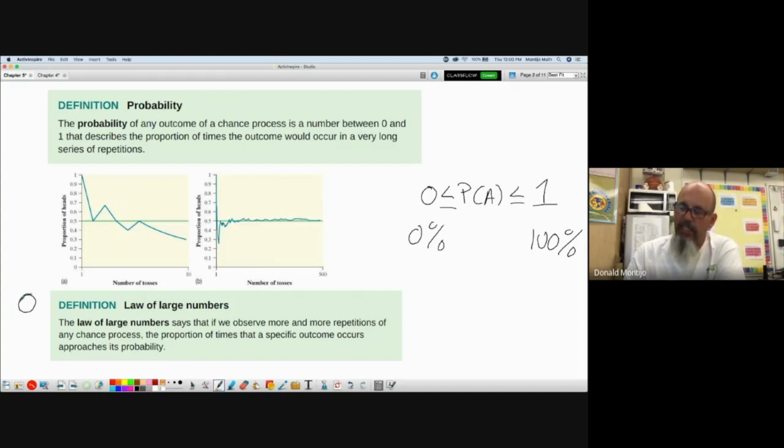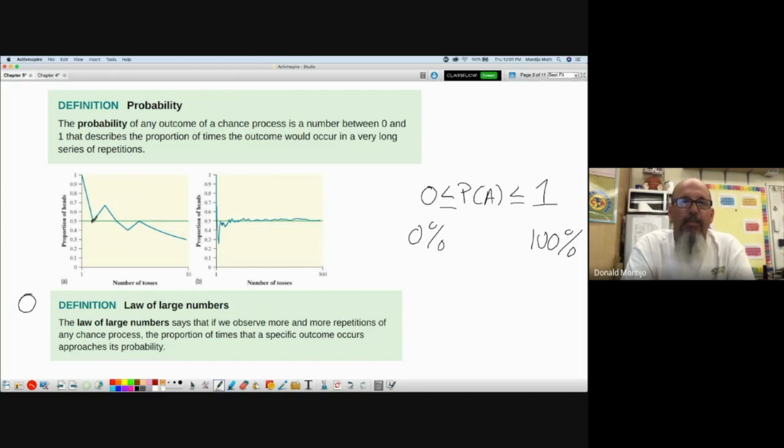So as we start to flip the coin more, if we flip the coin twice and we had 1 heads and 1 tails, well, then we'd be at 50%. But on the third flip, there's no way to get back to 50%. But as you can see here, as the number of flips starts to increase, the proportion of heads starts to get closer and closer to what we know the true answer is going to be of 0.5. And that's what the law of large numbers says. That's how casinos thrive. Because over the long run, they know exactly what's going to happen and what percent of all bets they will win.